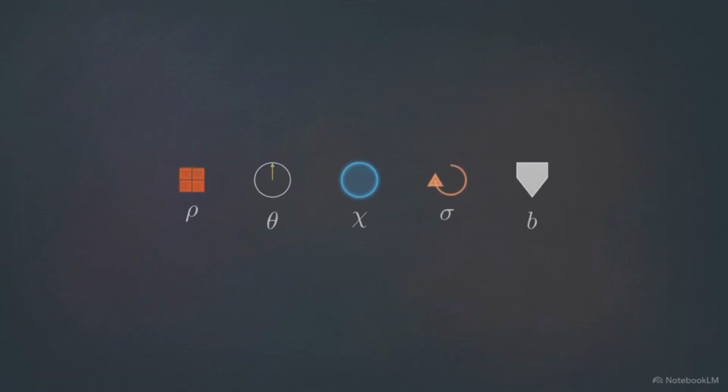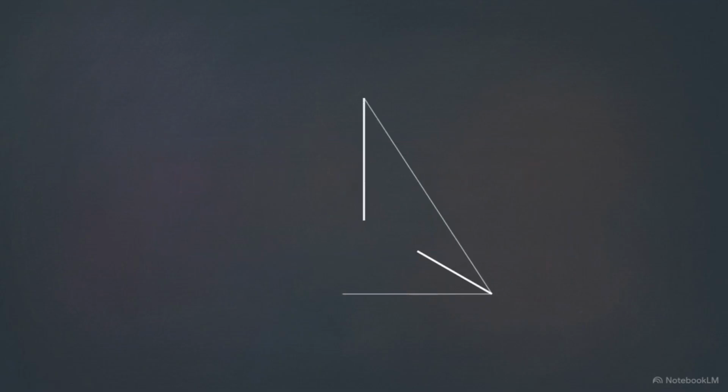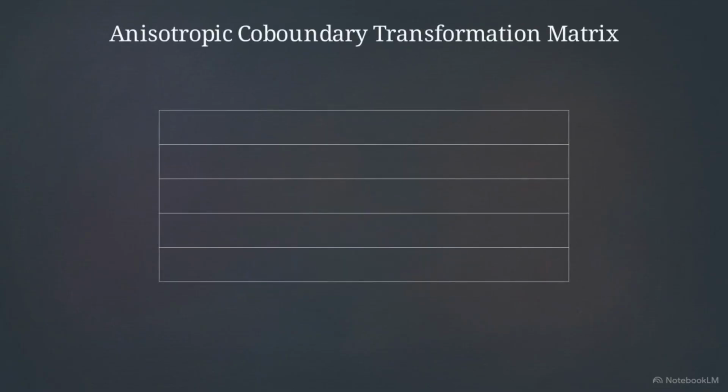The 5-component carrier state of the data must be conserved, even if the primary pathways are blocked. The network resolves this by engaging a topological relief valve, the homological co-boundary operator. The backlog bleeds orthogonally outward through the 2-dimensional triangular faces bounding the vertex. This redistribution is dictated by the anisotropic co-boundary transformation matrix.